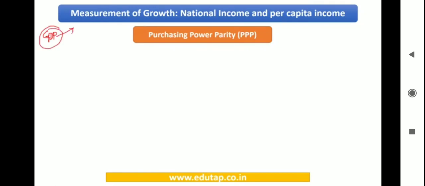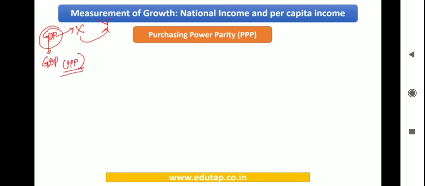One is I will see the GDP at the market exchange rate, and then I will compare the GDP of the various countries, because then everyone would be converted into a common currency, and then I can say that the GDP of country X is greater or lesser than the GDP of country Y. That's it. Other things, if I want to compare the purchasing power of these currencies, then I'm going to find this GDP at the purchasing power parity.